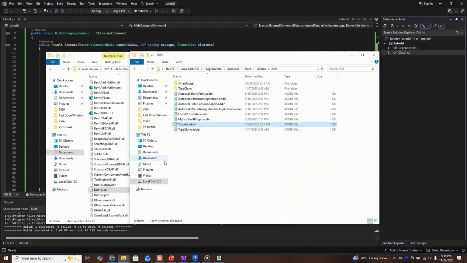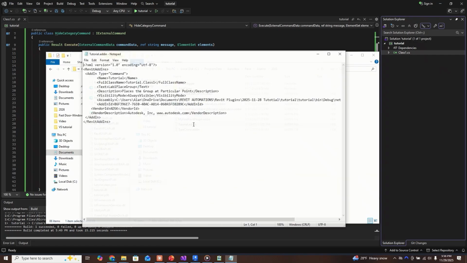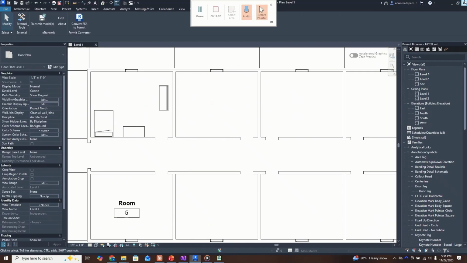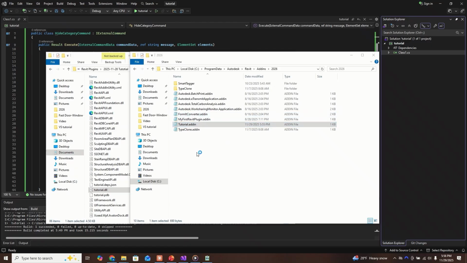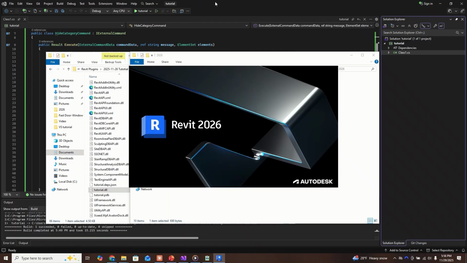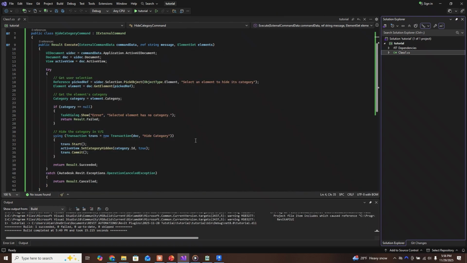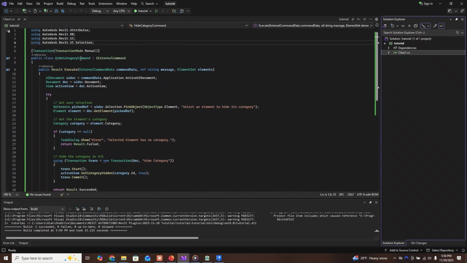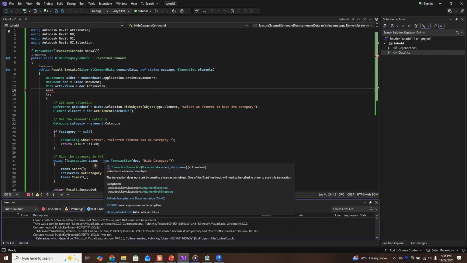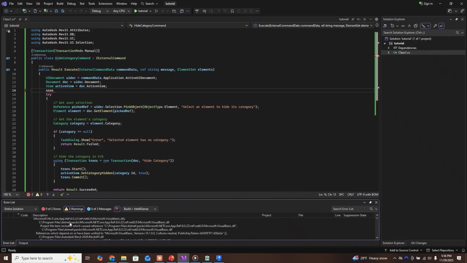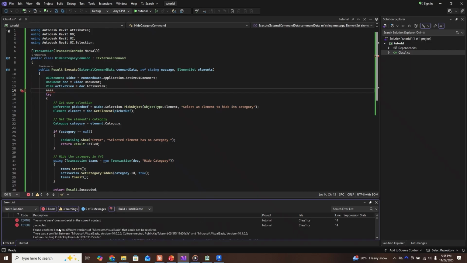And when we go back to the tutorial, whenever you click on it, you should see everything updated. I'm going to close Revit and start it from scratch, and we're going to see what happens with the code. And while Revit is loading, I'll give you an example of what happens if there's an error in your code, because a lot of times when you get code from Claude, it'll have errors, which is no big deal. What you can do is select these two errors, and I'm holding Control to select both of them.